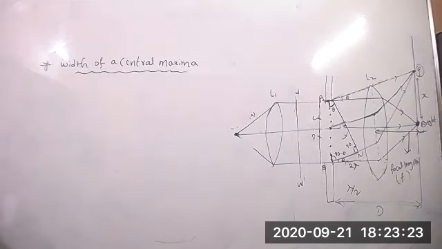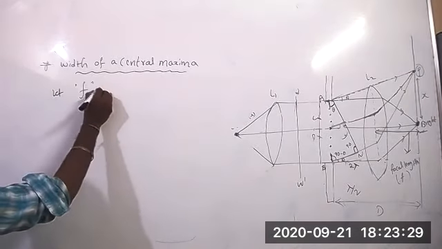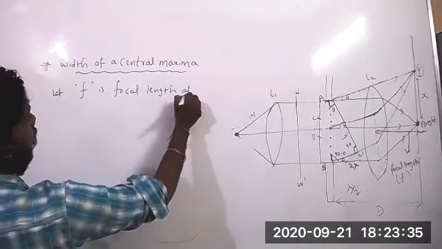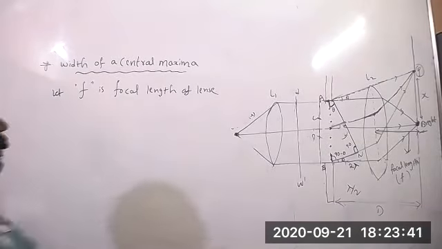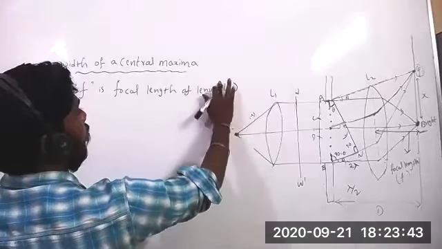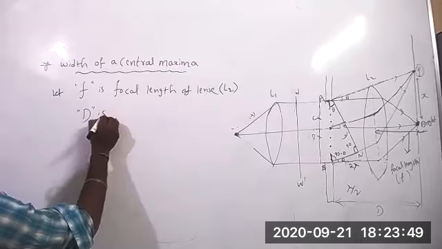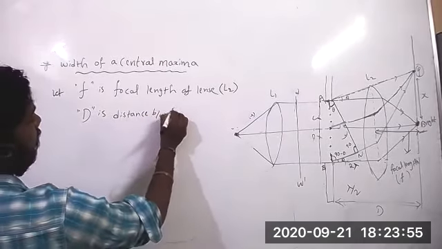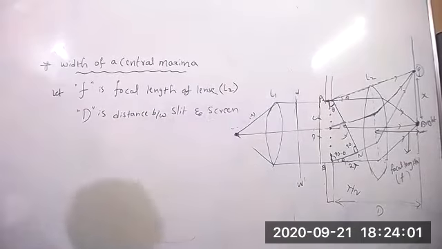Let F be the focal length of the lens. Which lens? Lens L2, L2 focal length. D is the distance between slit and screen.